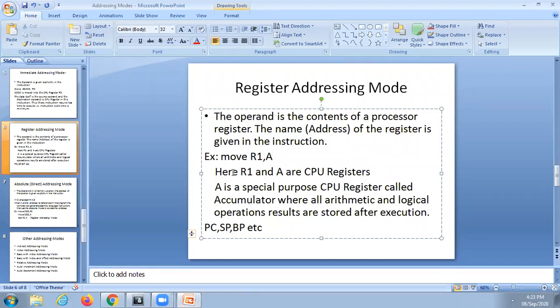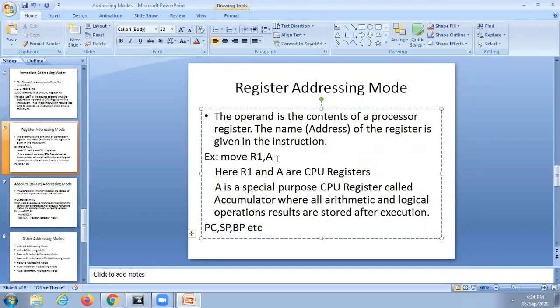R1 and A are CPU registers. Whatever is in R1 is to be stored in the accumulator. Suppose R1 contains the data 2150.